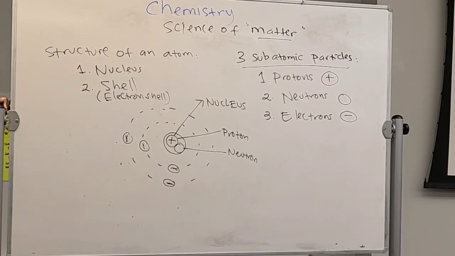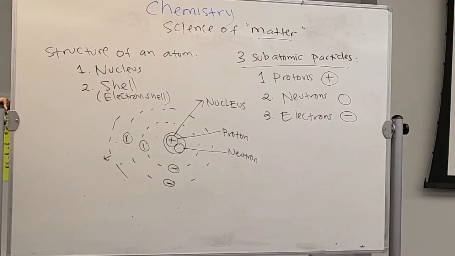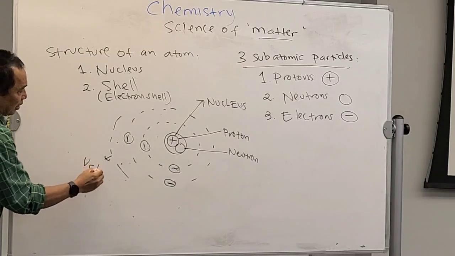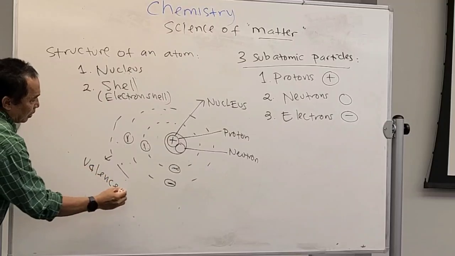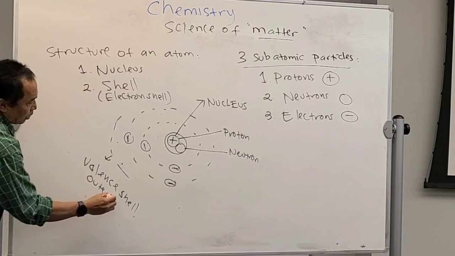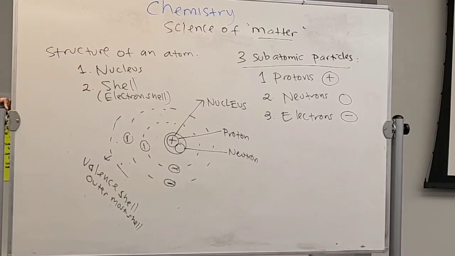And the outermost electron shell is called the valence shell. The outermost shell, the valence shell.